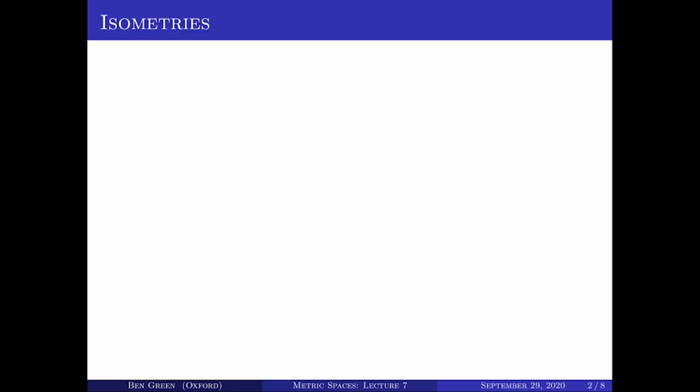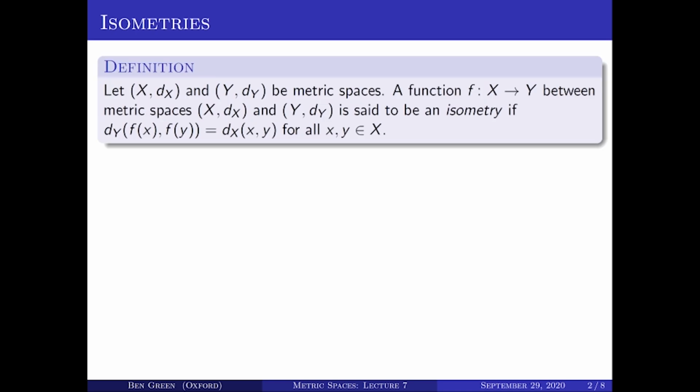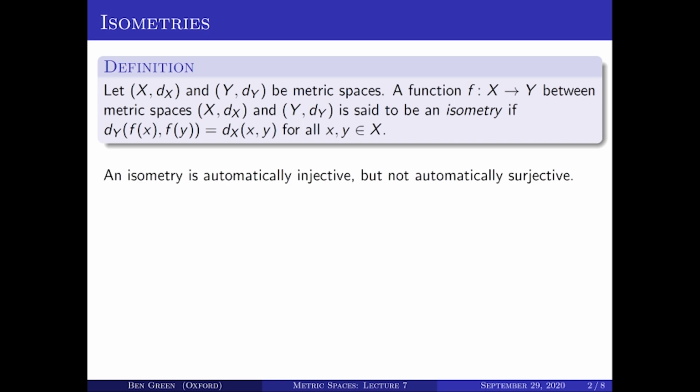So we'll first of all talk about a very rigid notion of structure preserving map between metric spaces, and that's the notion of an isometry. If you've got two metric spaces, X and Y, with respective distance functions dX and dY, then a function f from X to Y is an isometry if it preserves the distance function. So the distance between f of x and f of y, and of course that's the Y distance, is equal to the distance between x and y, so that's the capital X distance. So it really just does preserve the distance.